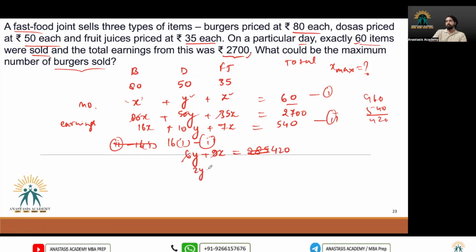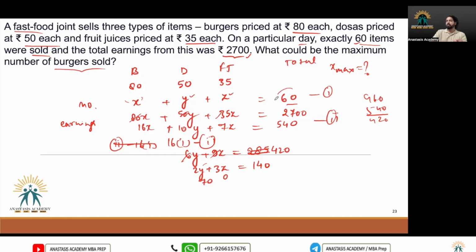So I get 2y plus 3z as how much? It is 140. So this is the final linear equation in two variables. We have to find the minimum values of y and z. For example, if I write the first solution to this equation, if z is 0, I get the value of y as 70, but it is not possible.